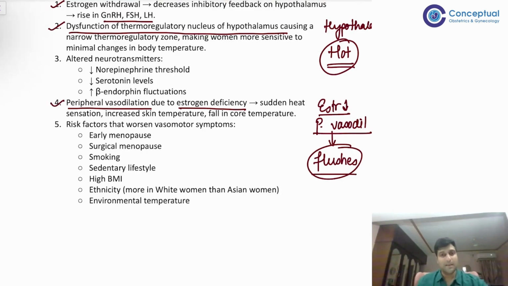Besides that, there are other chemical mediators which are also being affected. For example, there is decreased norepinephrine, decreased serotonin and increased beta endorphins. Because of this, again, what will happen? This will also lead to dysfunction of the thermoregulatory nucleus of the hypothalamus. So because of the dysfunction of the thermoregulatory nucleus and because of the peripheral vasodilatation, there are hot flushes.